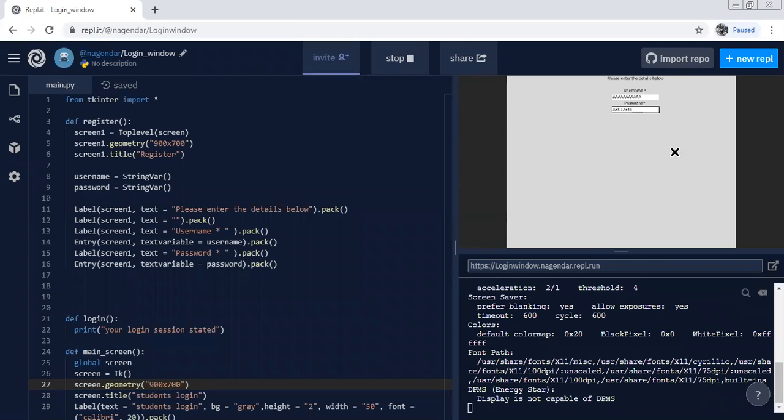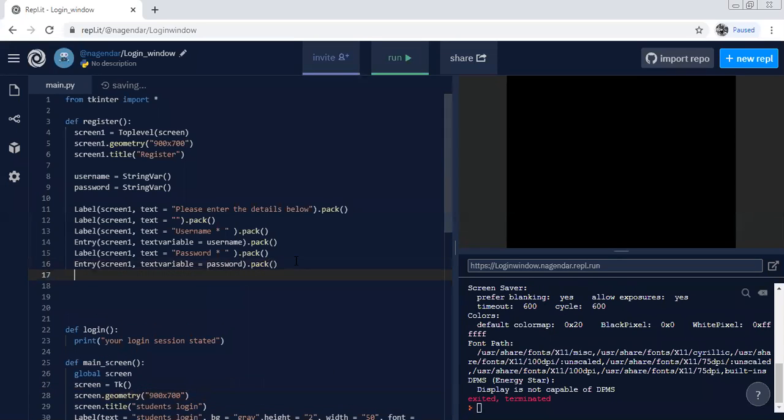In that way it works, but after this the submit button is not there. Again, you need to add the submit button here, right? So we do that and we'll pack with the submit button now. Let's say how to add a submit button. Then again we use button, because finally it is required with button. Button on screen 1, this needs to be mentioned compulsorily.